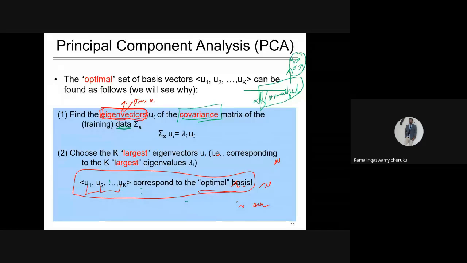So how do you get the new features? How do you get the new transformed features? Just multiply the actual data points with the new basis, and you will get the new transformed features. That we shall see soon.